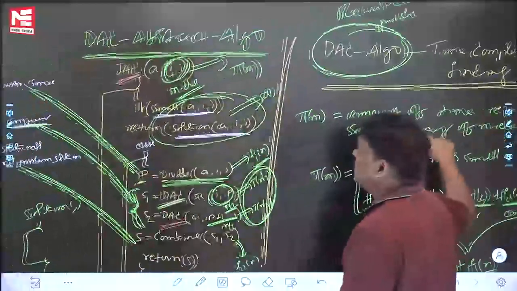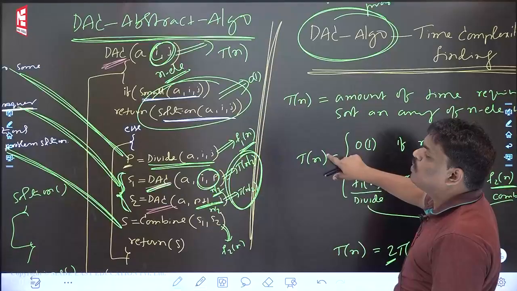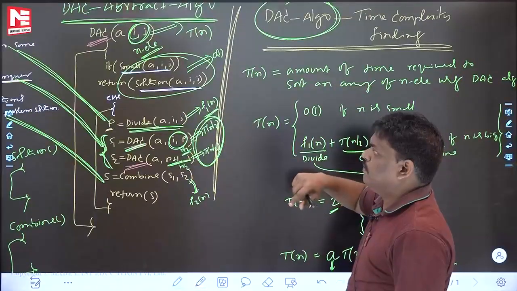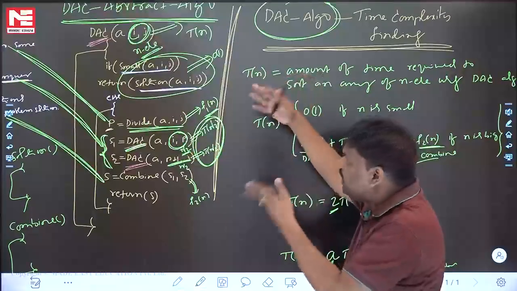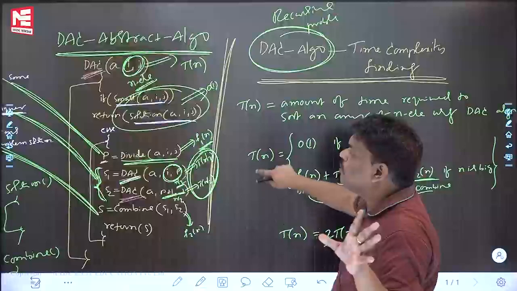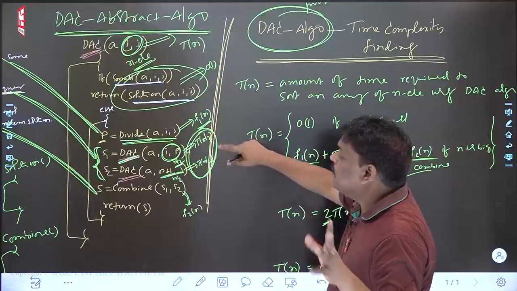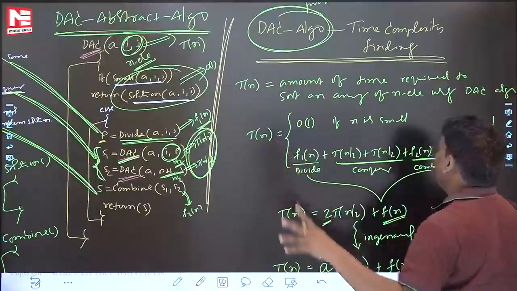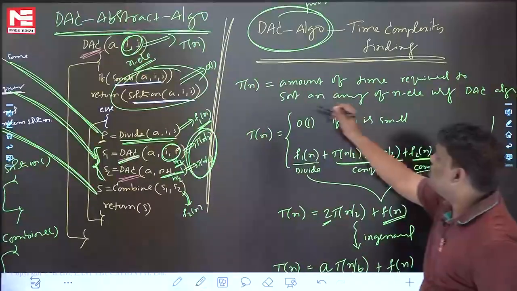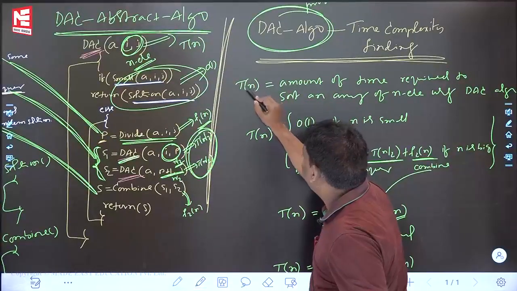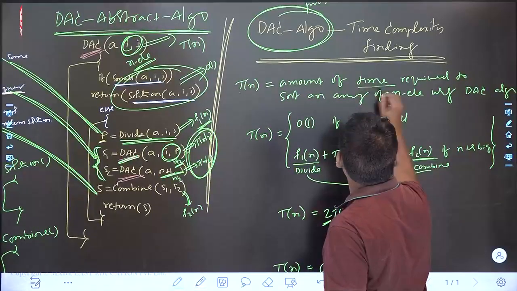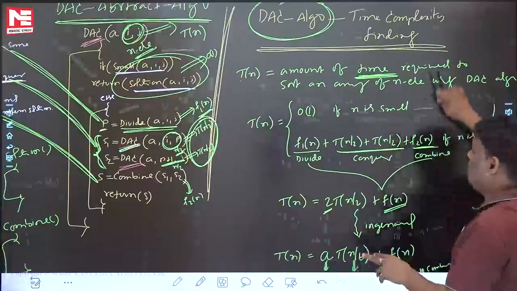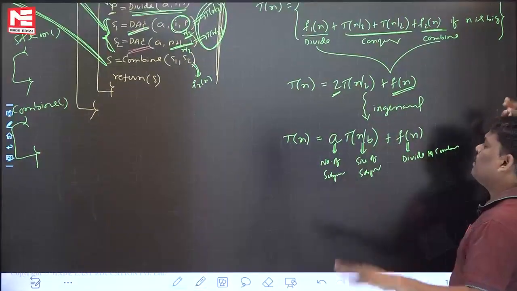Now an interesting question. For this recursive program, how do you find the time complexity? It may be divide and conquer, it may be anything. For this recursive program, how do you find the time complexity? What is the answer? Write the recurrence relation like this. After writing the recurrence relation, see this one. T(n) is for what? T(n) is the time required. For time complexity purpose, write the recurrence relation and solve it. Then you will get the time complexity.